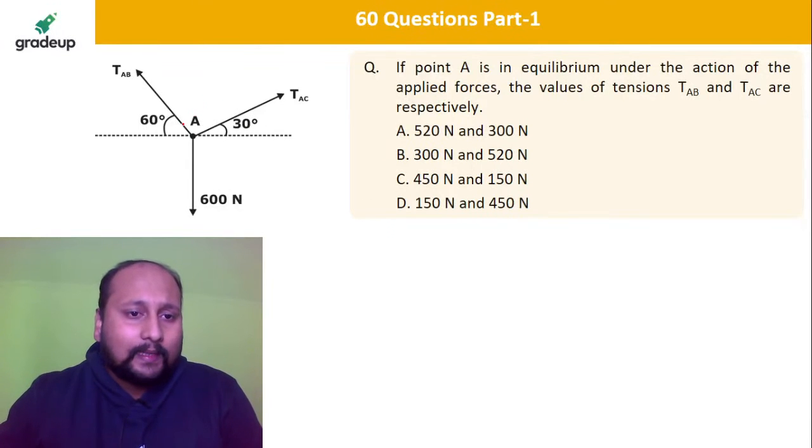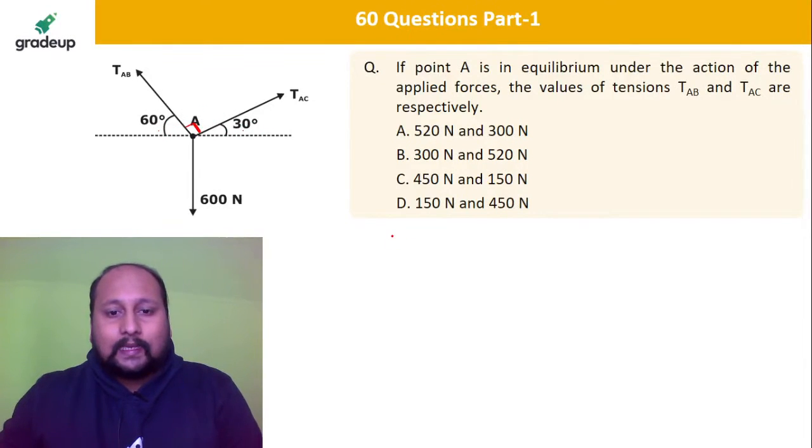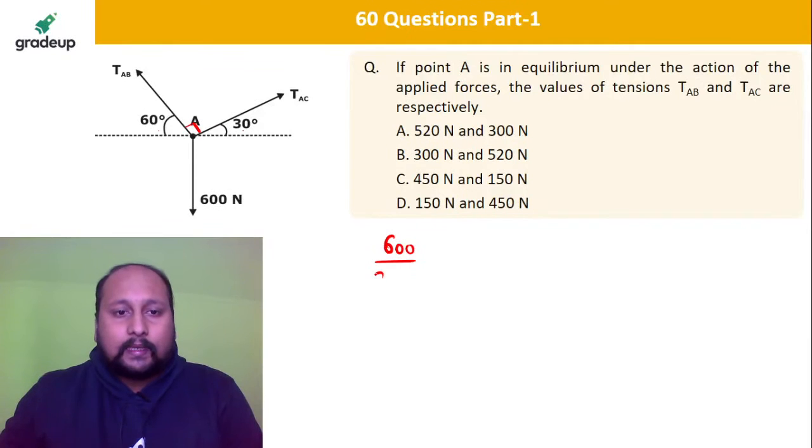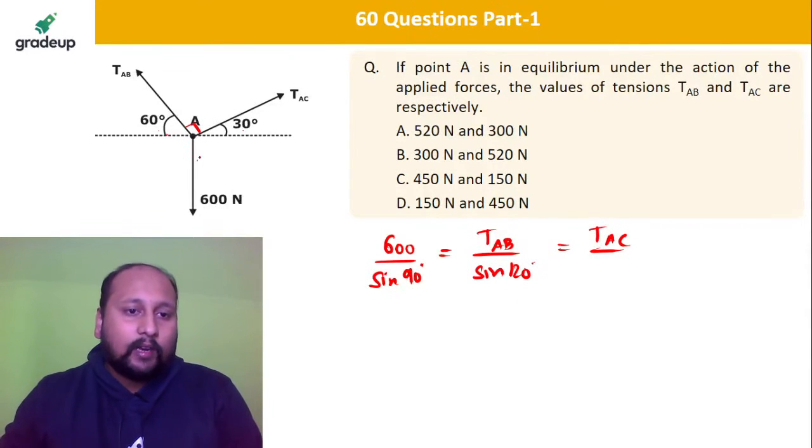Can you tell me what will be this angle? Angle A. If this is 30, this is 60, so this will be 90. So we can say 600 by sine of 90 is equal to TAB by sine of the opposite angle, 120, is equal to TAC by the opposite angle, 60 plus 150.